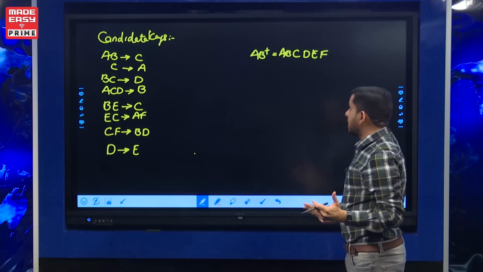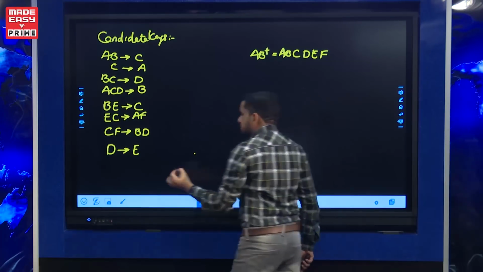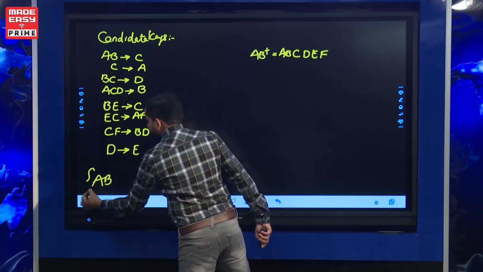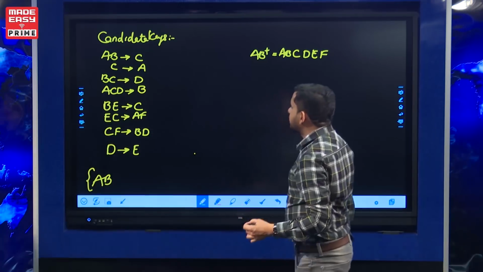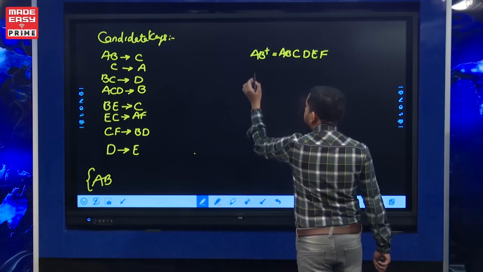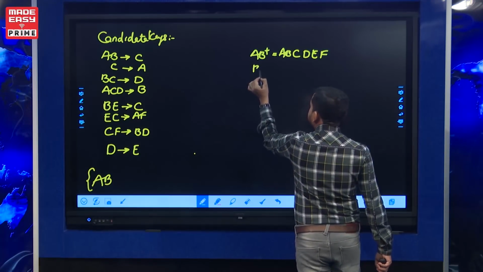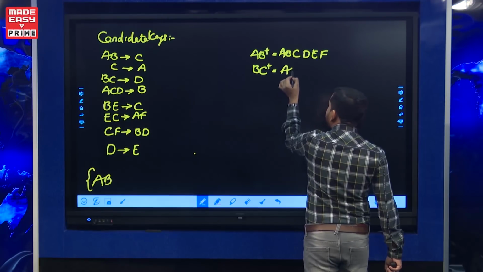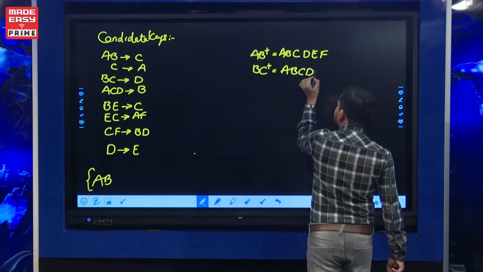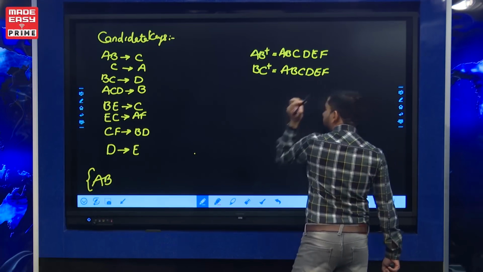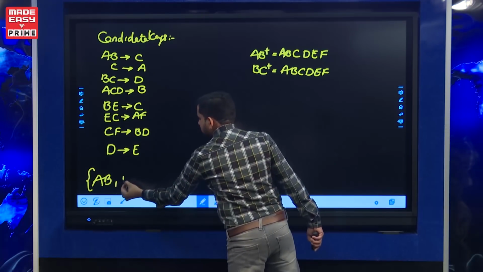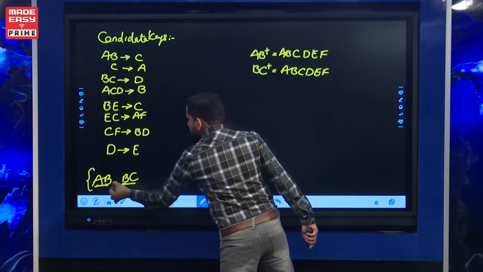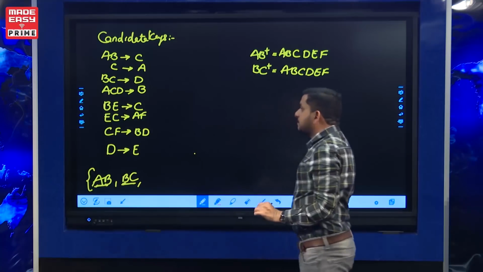A closure is only A, B closure is only B. So AB is one candidate key. In place of A, you can take C. BC closure also determines all attributes A, B, C, D, E, F. So BC is the other candidate key. AB, BC are two candidate keys. A is prime, B is prime, and C is prime.